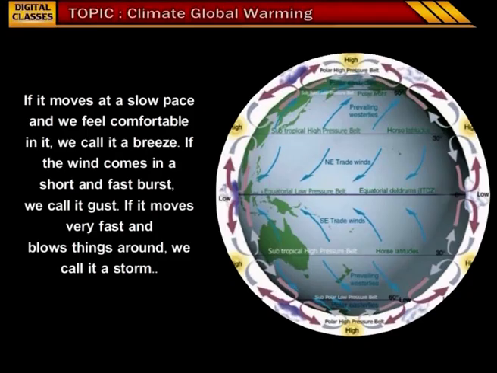If wind moves at slow pace and we feel comfortable in it, we call it a breeze. If the wind comes in a short and fast burst, we call it gust. If it moves very fast and blows things around, we call it a storm.